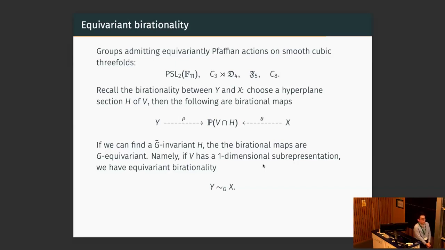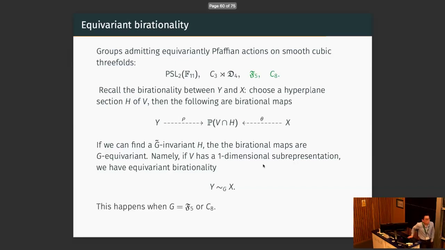And this means if the representation V has a one-dimensional subrepresentation and therefore also a five-dimensional subrepresentation, we will have actually the G-equivariant birationality between Y and X. And this actually happens for the groups F5 and C8.